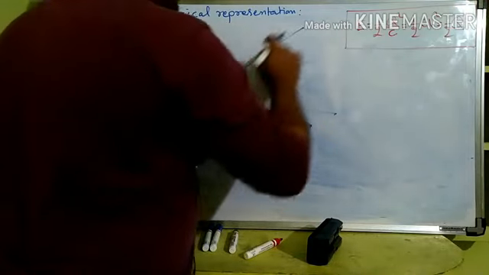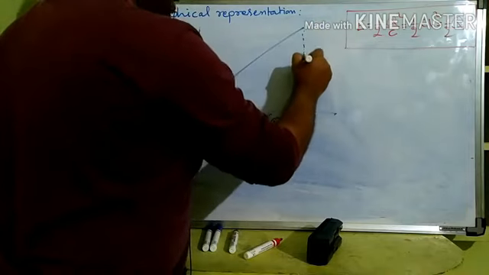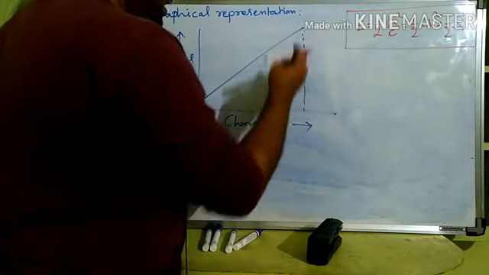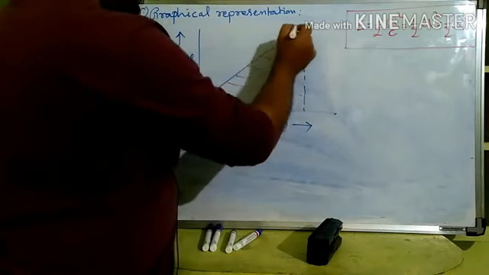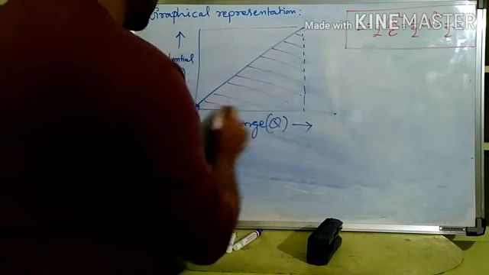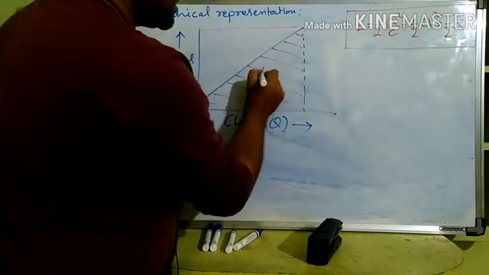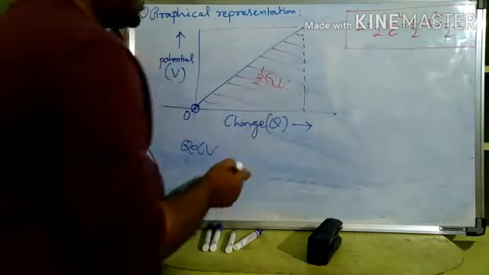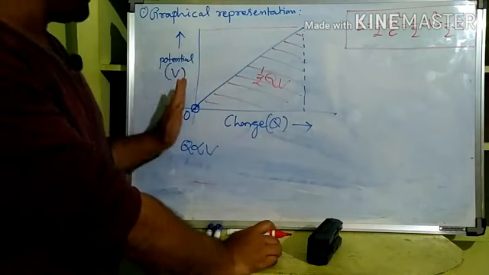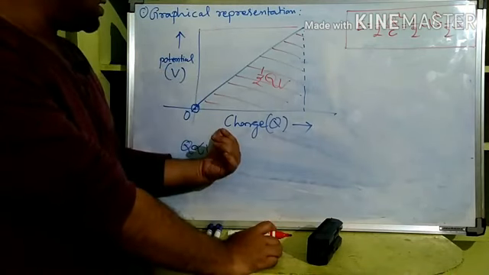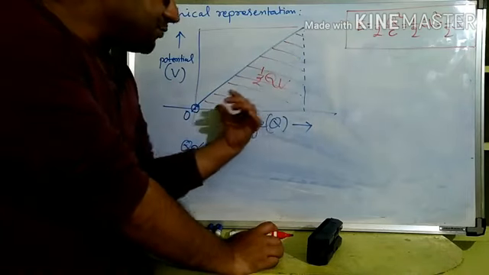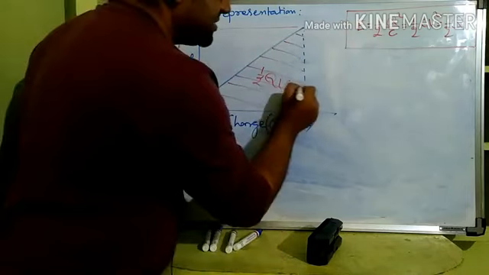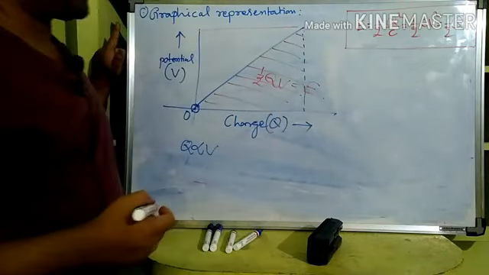Now see, let us say the graph is like this. If you take the total rectangle, it will be Q multiplied by V. Half of that is this, half of QV, and half of QV is equal to what? Isn't it energy stored? So from the graphical representation, from the potential-charge graph, the area of the triangle under the graph with the x-axis gives the energy stored in the capacitor. Is it clear?